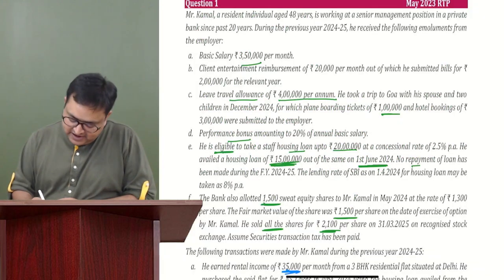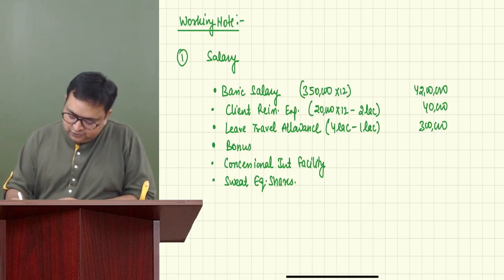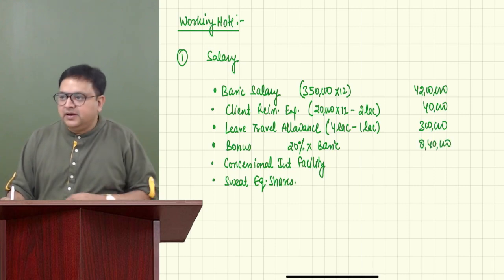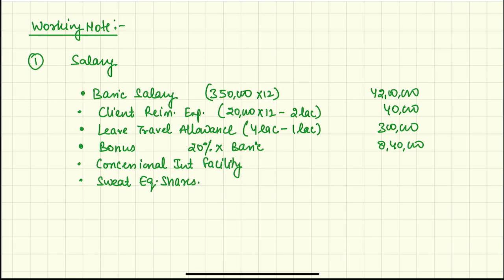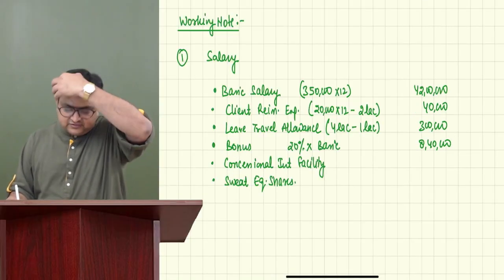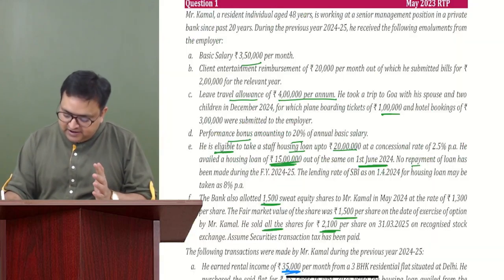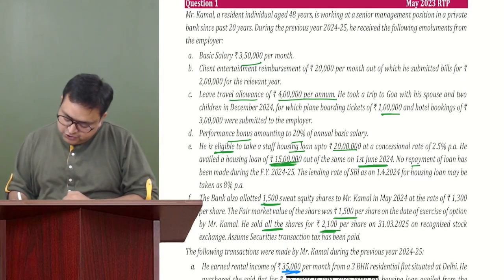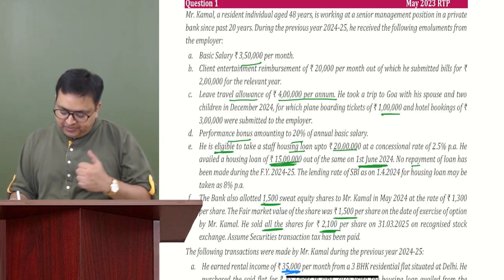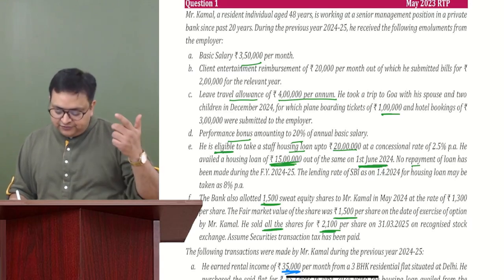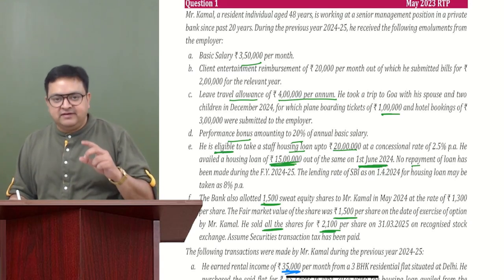Bonus is always fully taxable, and it is 20% of the basic salary. So 20% of this basic salary is 8.4 lakh. Correct. And concessional interest facility. Now please see that the loan is not outstanding for the entire year. We have taken this loan in the month of June and it is then outstanding. So 15 lakh, not 20 lakh. 20 lakh he was eligible, but he has availed only 15. So 15 lakh into how much is the saving in interest?